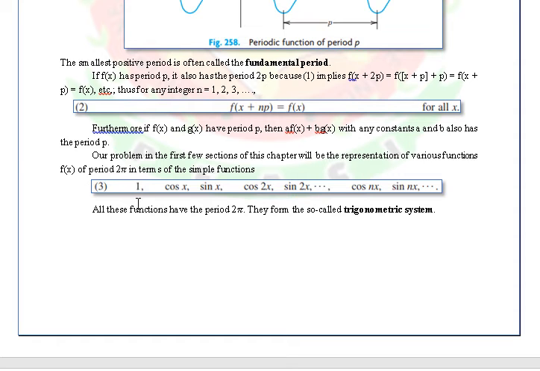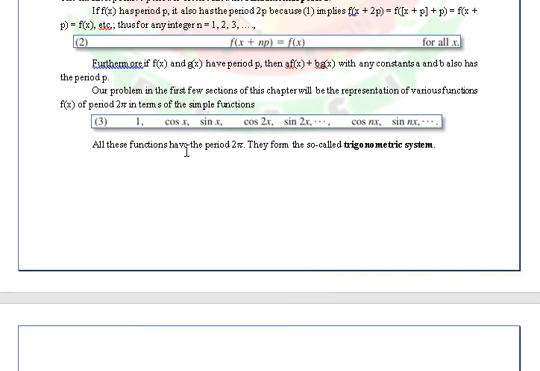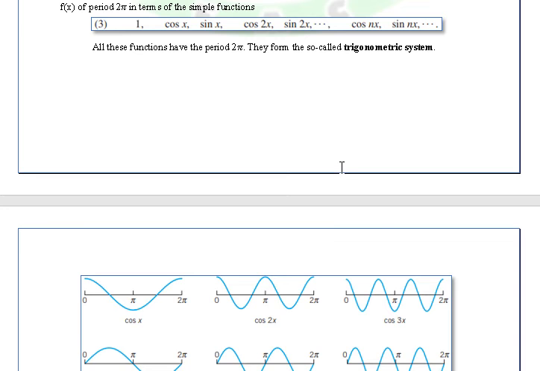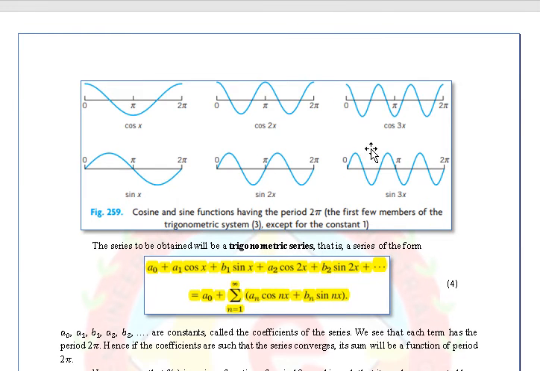These are just some examples of periodic functions. One is a periodic function. Cosine x and sine of x are all periodic functions. Cosine of 2x and sine of 2x are also periodic functions, and the same for cosine of nx, sine of nx, and so on and so forth. For the sine and cosine, most probably their period is 2 pi. We know that already from our previous trigonometry.